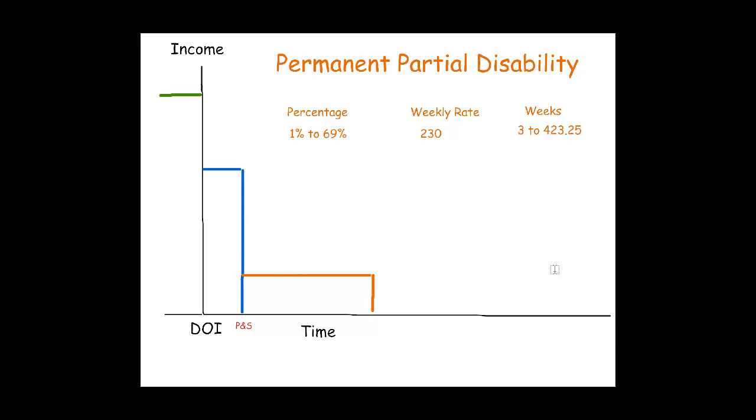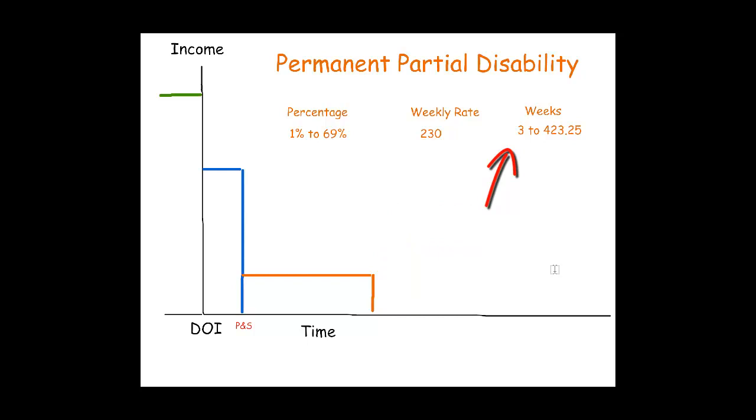PD is paid for a specified number of weeks. The number of weeks depends on the rating. When all of the weeks of PD have been paid out, PD payments end. The employee receives no more payments. PD payments stop whether the employee has returned to work or not.